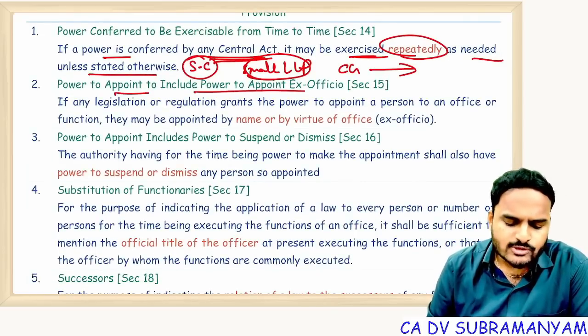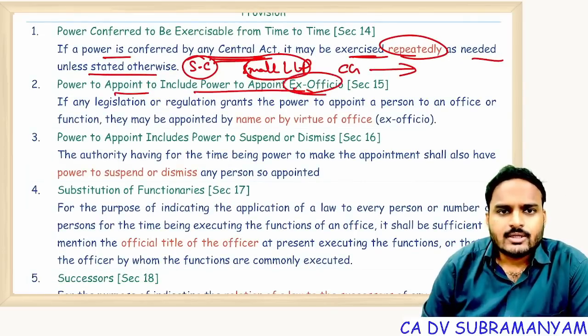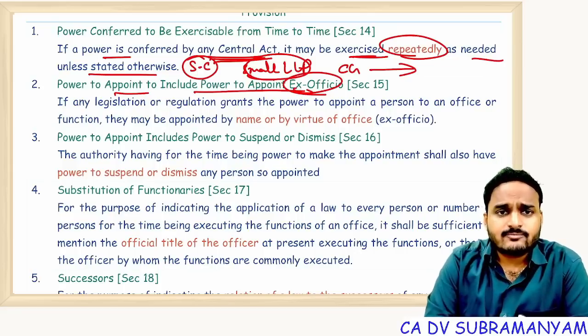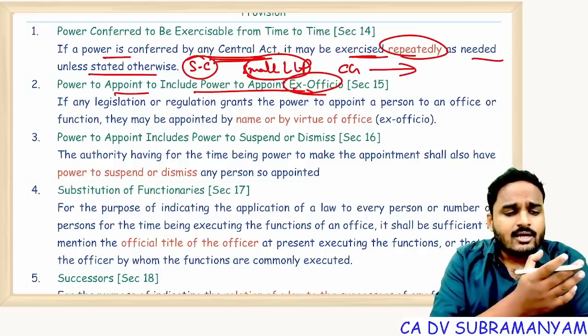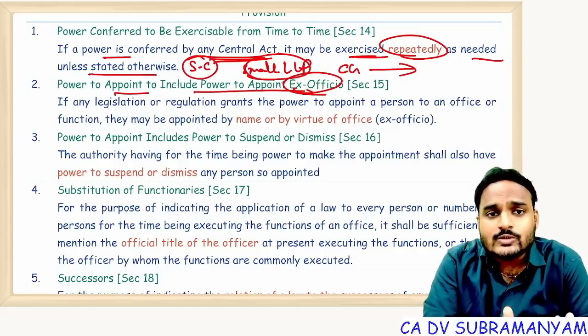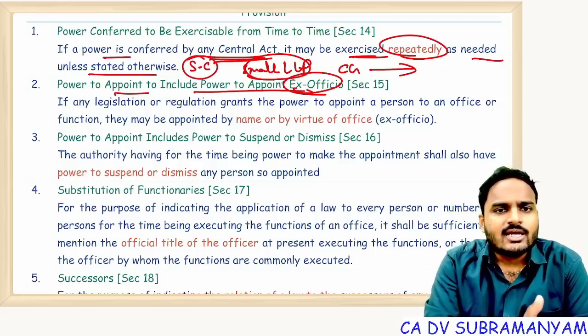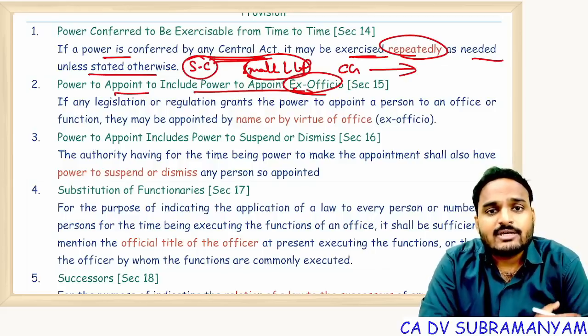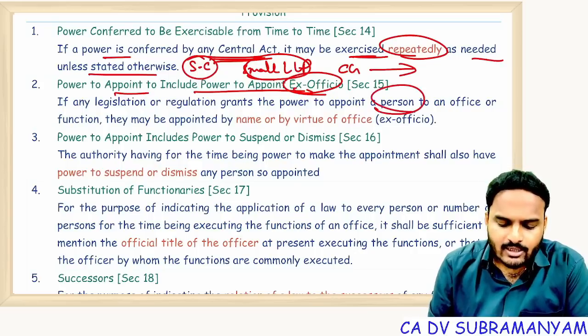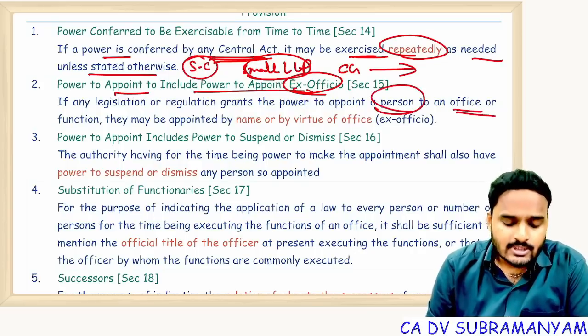Power to appoint includes power to appoint ex officio. Suppose the IEPF authority is there. I can name the IEPF authority chairperson using his name, Mr. Ravi, you are chairman of the IEPF authority. Or I may also use it like this: Secretary of MCA is the chairman of the IEPF authority. So here, power to appoint a person, I can also use ex officio.